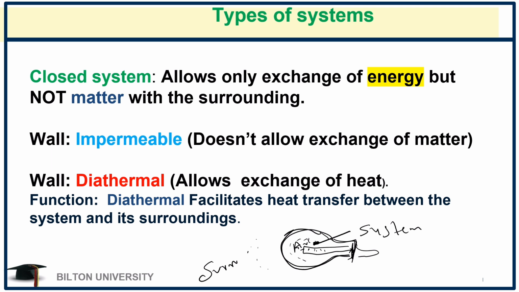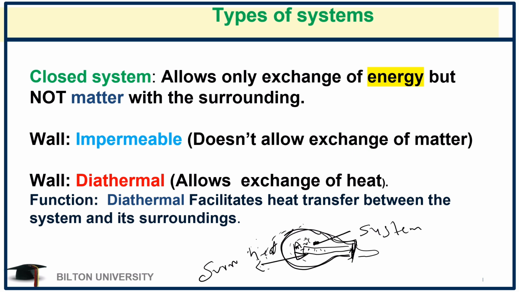So if this is the surrounding outside the bulb, that is why you can put your hand closer to this bulb and feel that you are warm, because this allows heat to come through. It allows heat to come through out of the system to the surrounding and surrounding to the system, but matter cannot come through because it is closed.